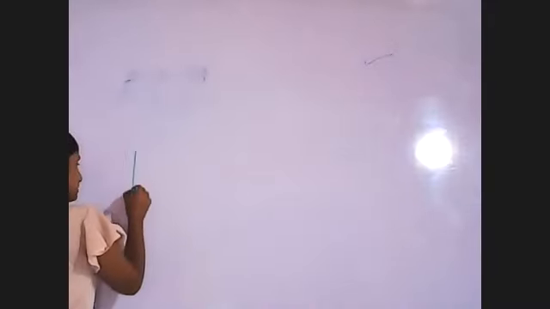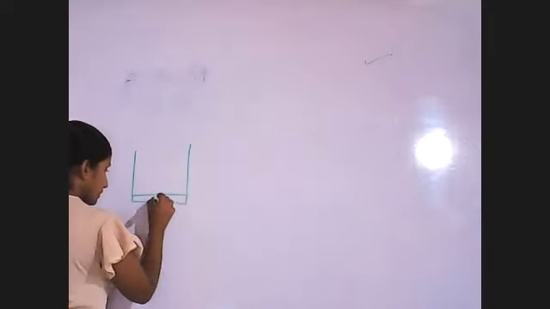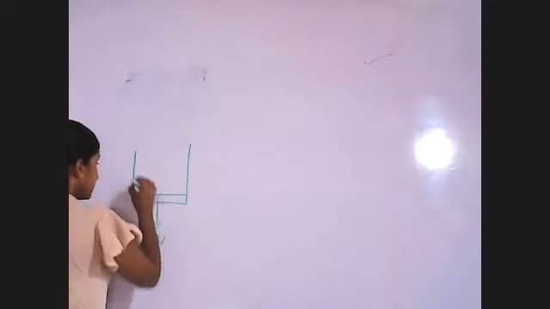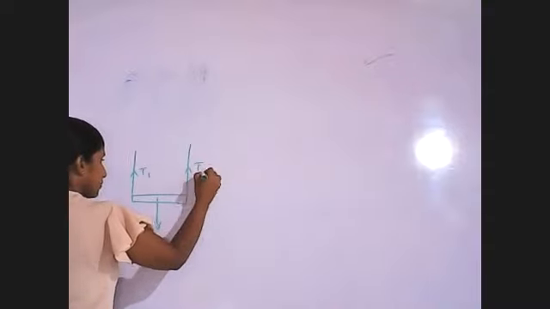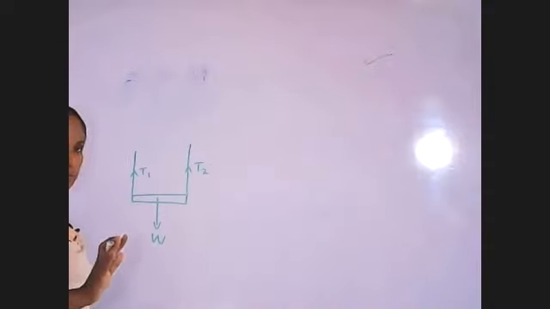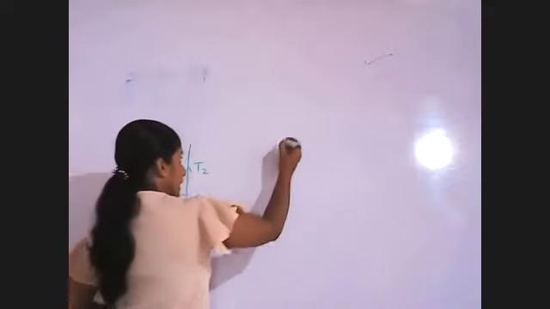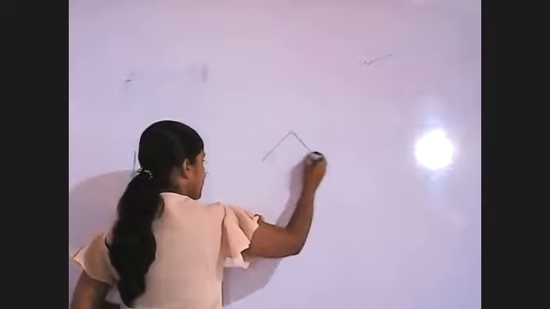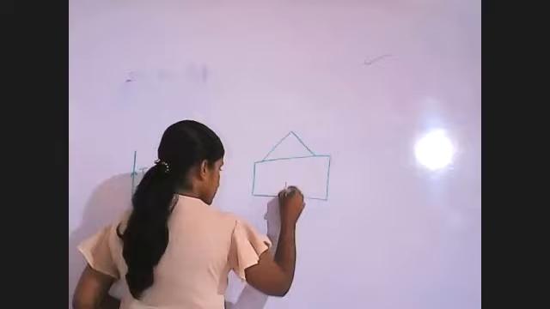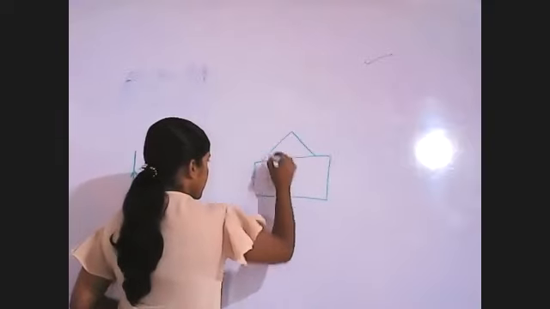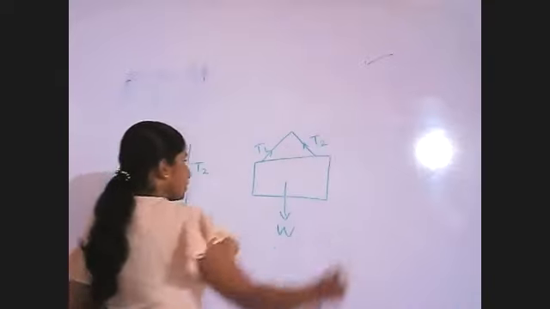If the three forces are parallel to each other like this, the weight comes here, and we mention T1 and T2. These are the three forces, the parallel three forces. When we hang a photo frame like this, this is the weight here, and this is T1 and T2.